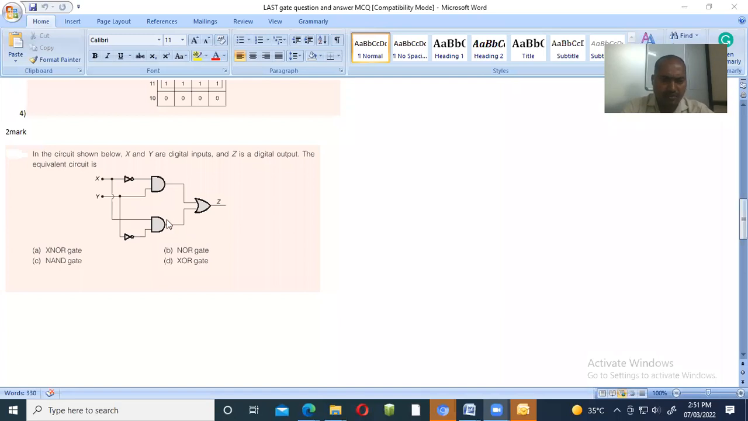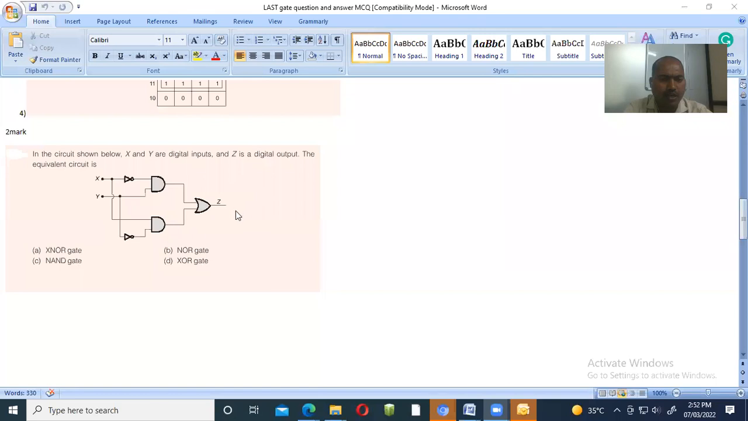See here, whatever is coming is xy bar. This means whatever the output coming from here is x bar y, and whatever the output coming from here is xy bar. So these things are added because this is the OR gate. So your answer is x bar y plus xy bar.